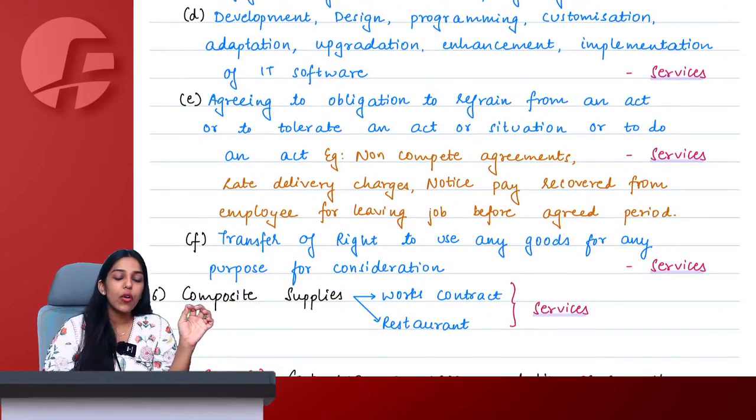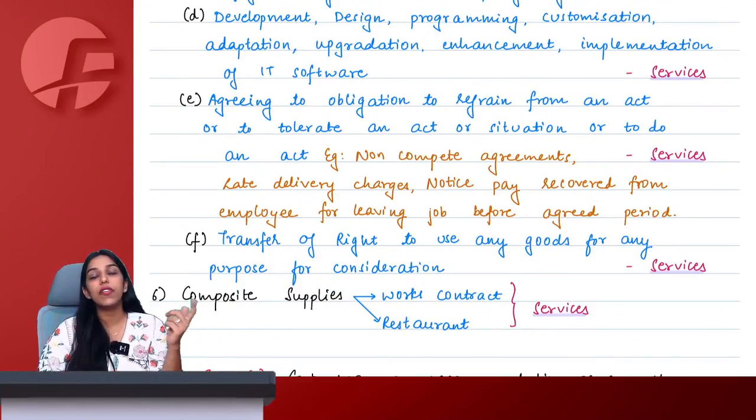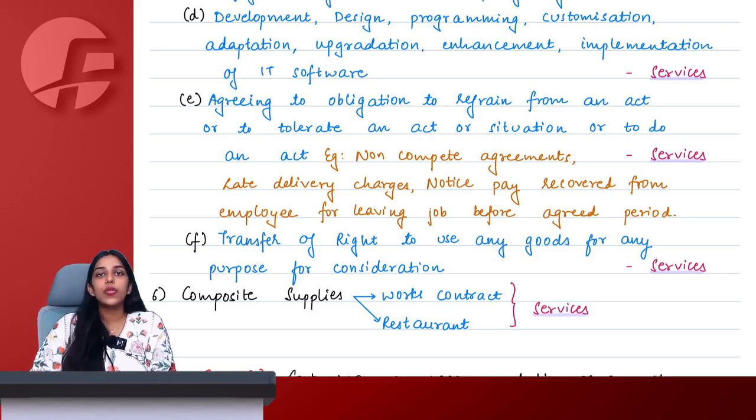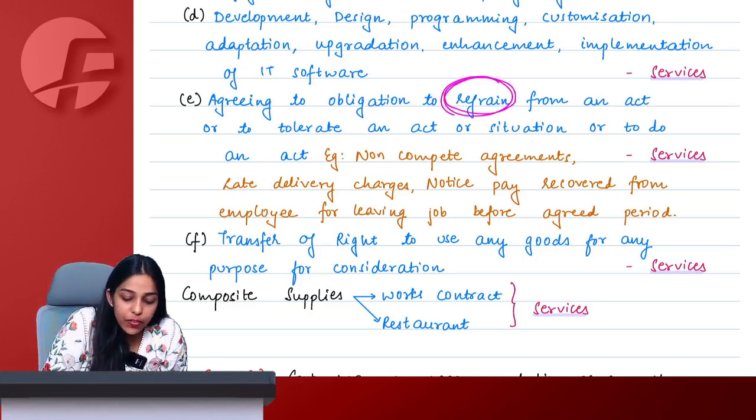A part of it I also explained to you while I was teaching you the definition of consideration. So let's say Joseph passes with 95 marks in IDT and Joseph decides to teach IDT. I told Joseph that no, you are not going to teach IDT, I will give you 20 lakh rupees. Now in this case, he is agreeing to not do an act. He is agreeing to refrain from an act.